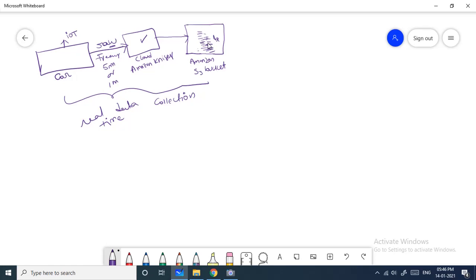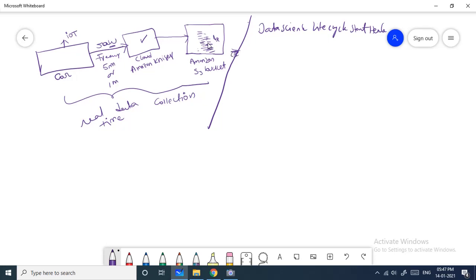Once we have collected the data from the real-time server, from here onwards my data science life cycle will start, because here I have my real-time data.